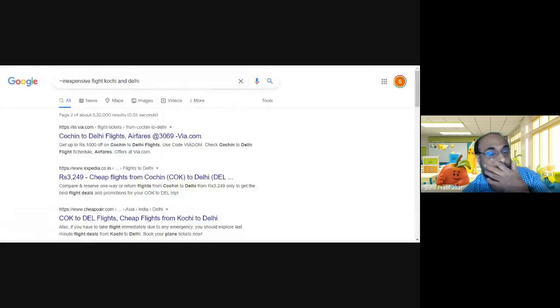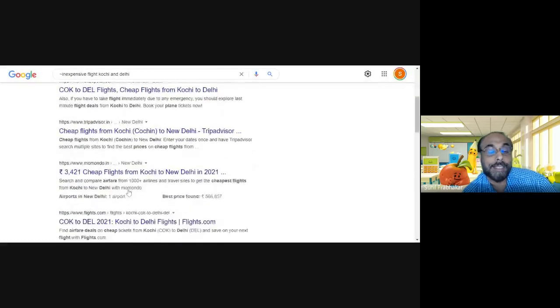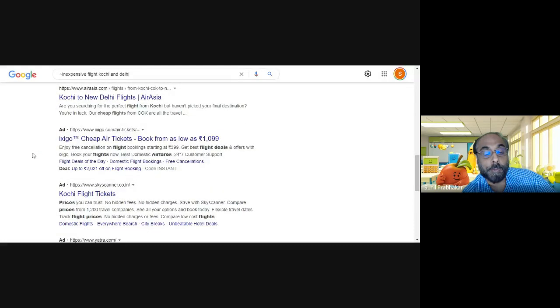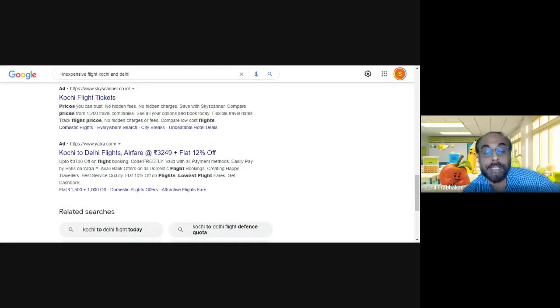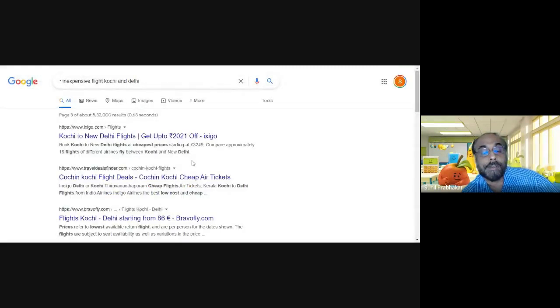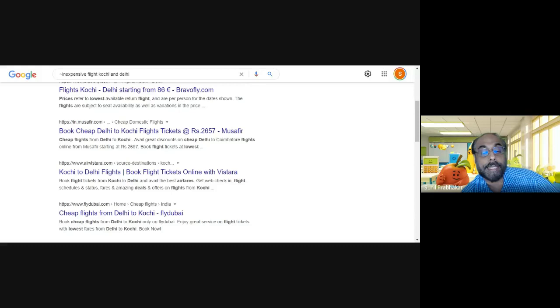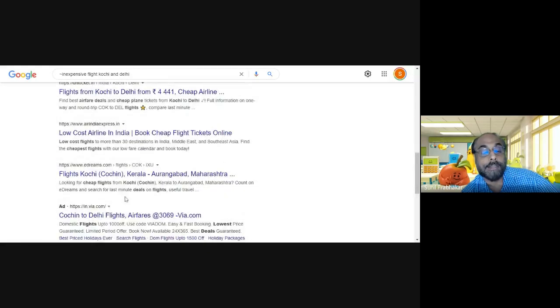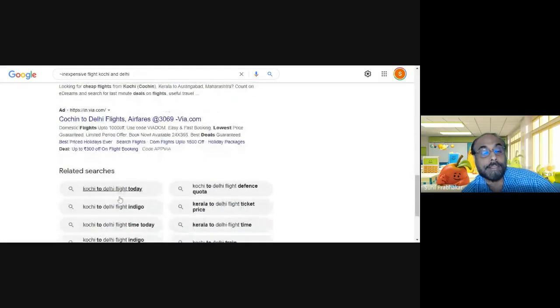Actually, cheap is a synonym for inexpensive, another word for inexpensive. Cheap is more popular. Delhi airfare. So we are actually using the synonym query technique. Cheap flights, domestic flights, low cost airline.